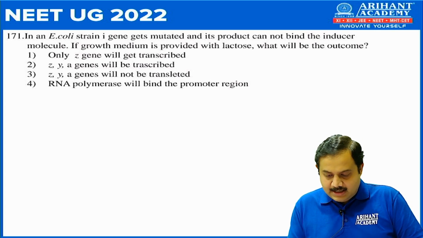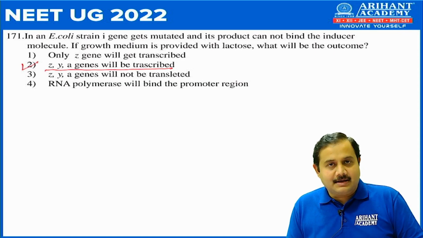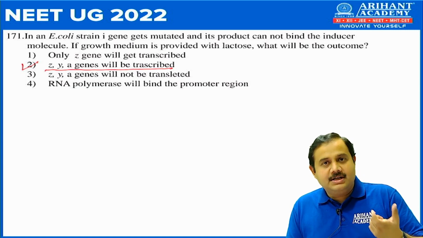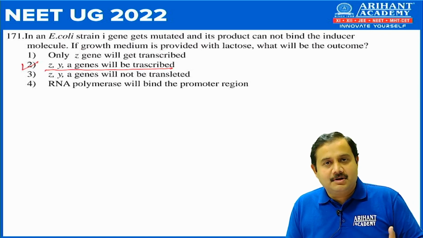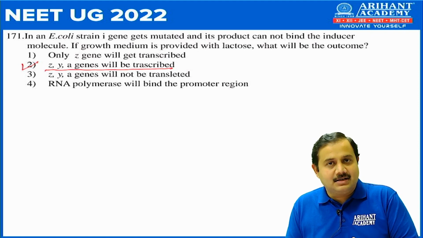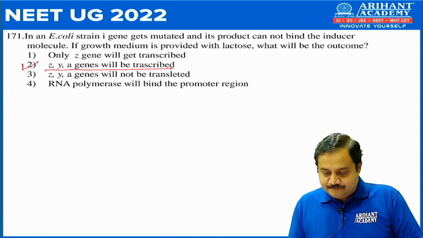So here the correct answer would be number 2, that is Z, Y and A genes will be transcribed. Because if the I gene is mutated, only the repressor protein formation will be affected. It won't affect the transcription of the 3 genes, that is Z, Y and A. So the correct option is 2.